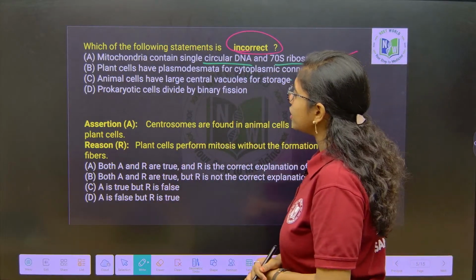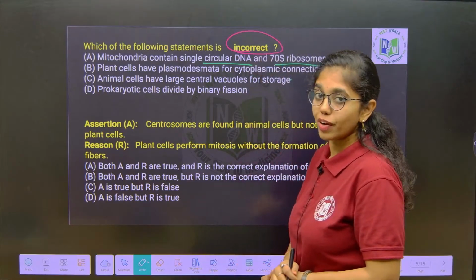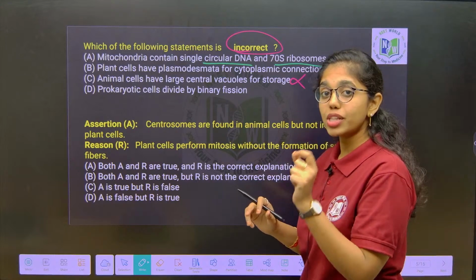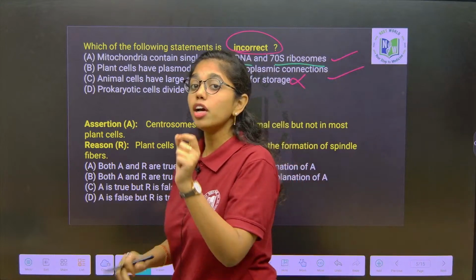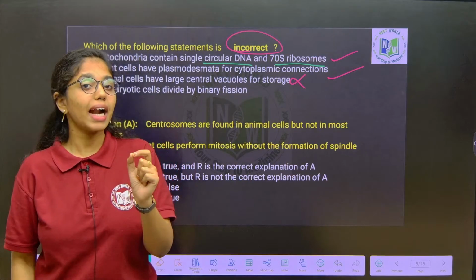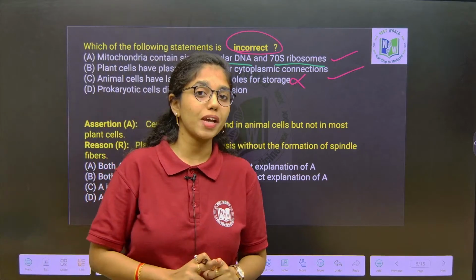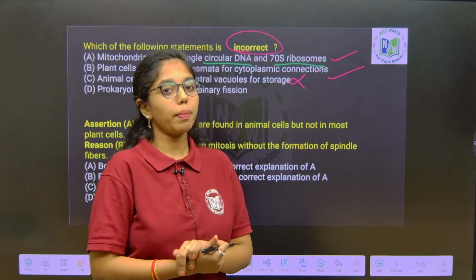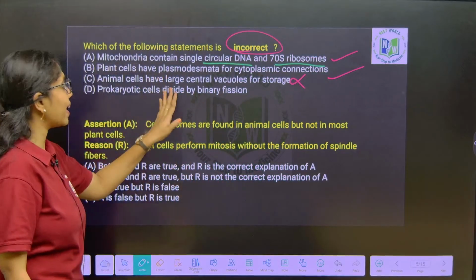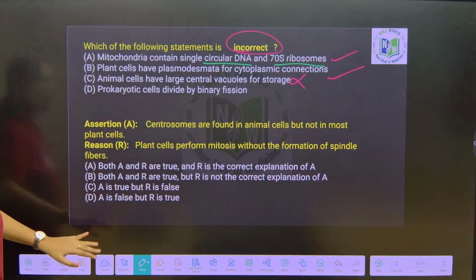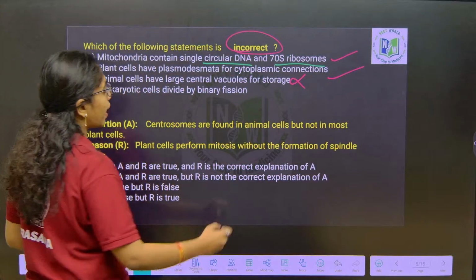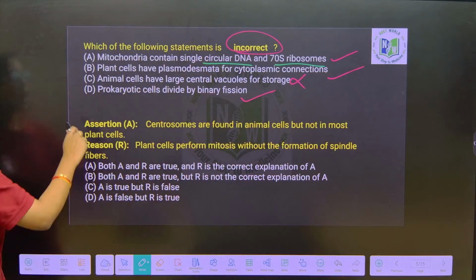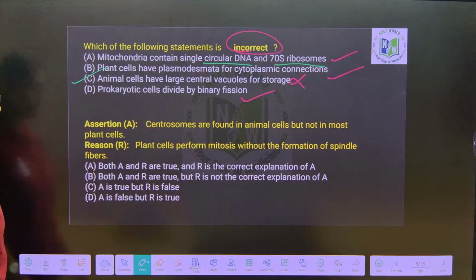Next, animal cells have large central vacuoles for storage. This is a wrong statement because a large central vacuole is found only in a plant cell. In a plant cell, how much space does the vacuole occupy? 90% of the volume of the entire cell is occupied by the plant vacuole, not by an animal vacuole. And in option D, prokaryotic cells divide by binary fission. So which statement is incorrect? Option C is the incorrect statement.